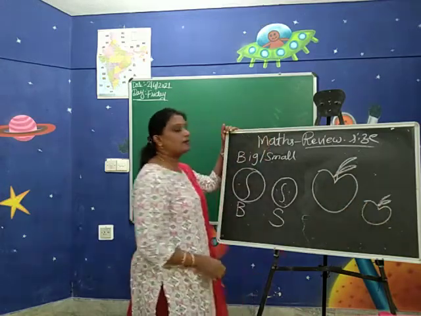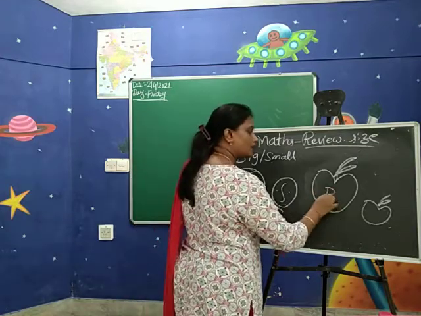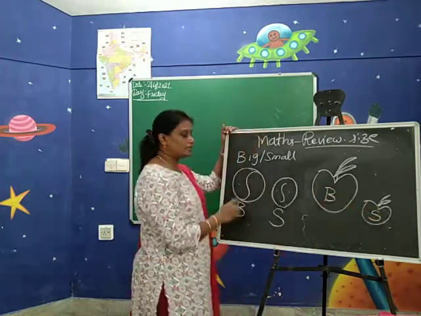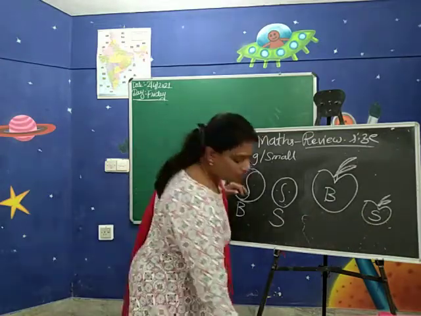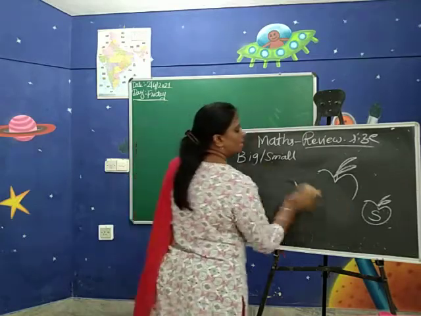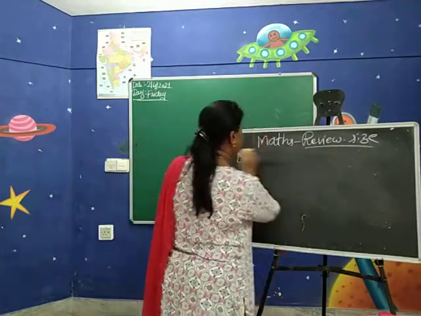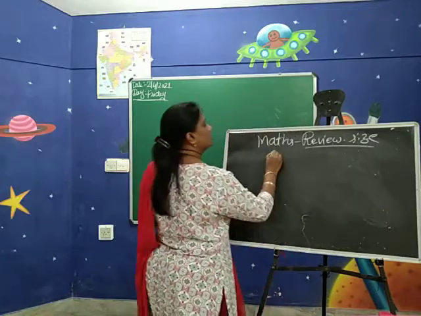Two apples I have drawn. Can you tell me which is big, which is small? Yes, this is big and this is small. Hope you have understood the big and small now. Now in this another concept I am doing same size. Next we will revise the same size, children.